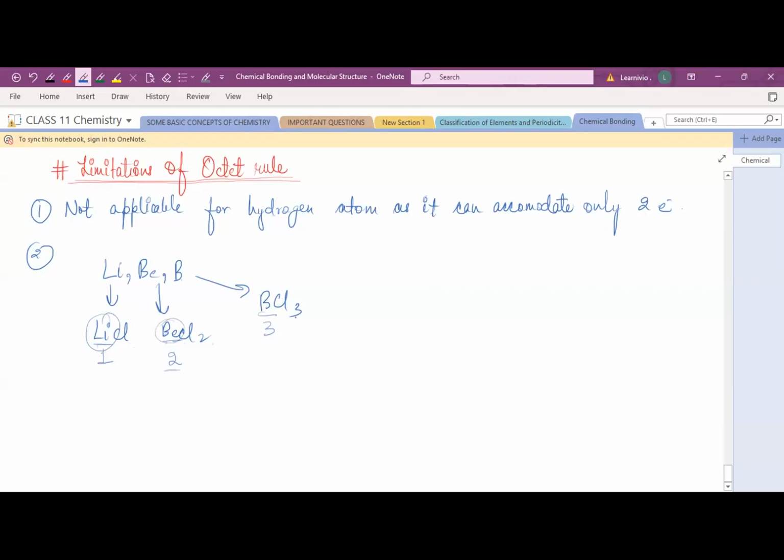And in this BCl3, boron has 3 valence electrons, right? So these have very few valence electrons, and due to that you can say they are electron deficient species. मैं example से समझाती हूँ, like just a second.